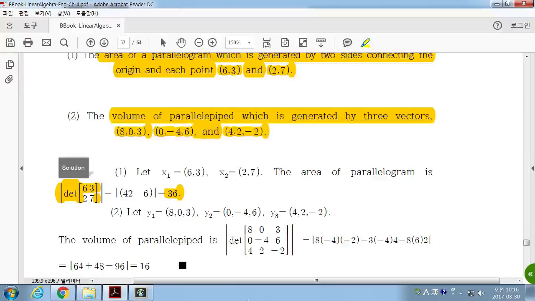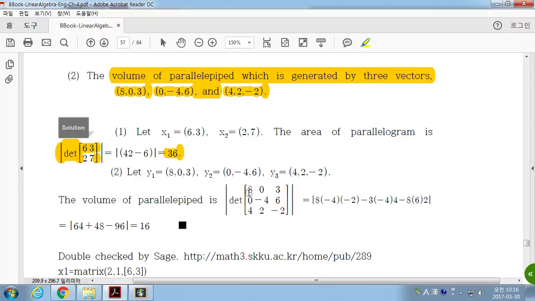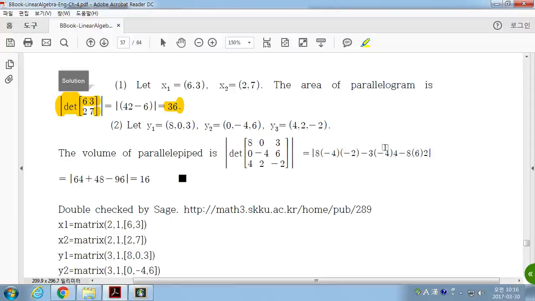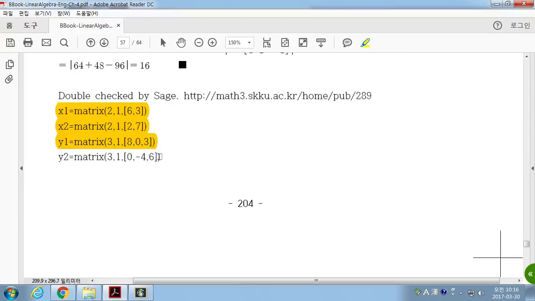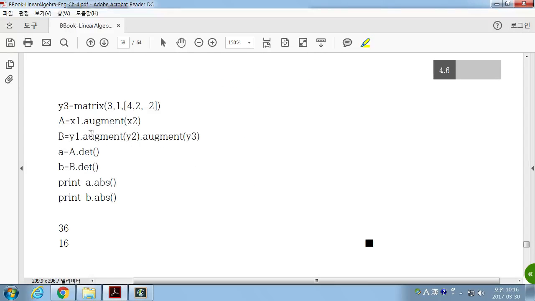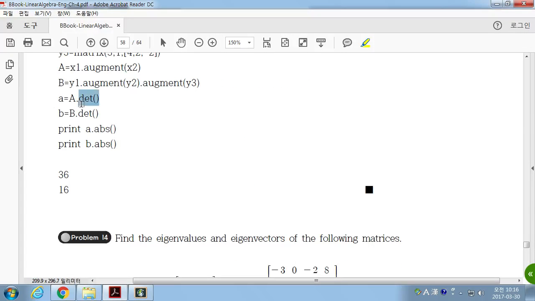Form a matrix whose column vectors are these, and then find its determinant. That gives you the volume of the parallelepiped. So if you are given 3 vectors, form a matrix and find its determinant, that gives you the area and volume.